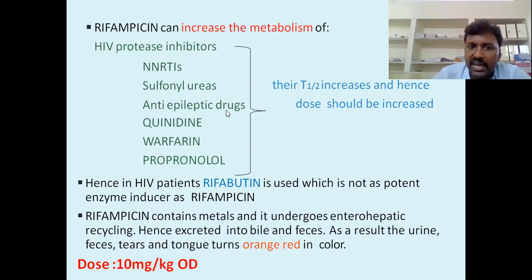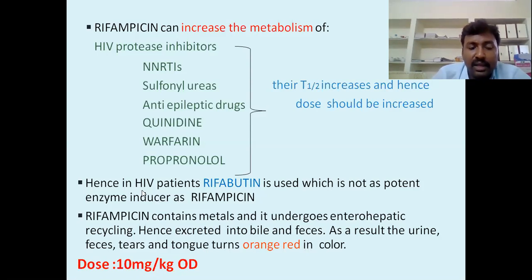Sulfonylurea derivatives, anti-epileptic drugs, quinidine, warfarin and propranolol are all metabolized fast, so more dose is required and the dose should be increased. Hence in HIV patients, rifabutin is used, which is not as potent an enzyme inducer as rifampicin.